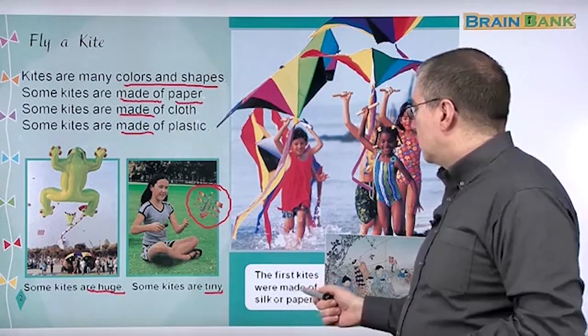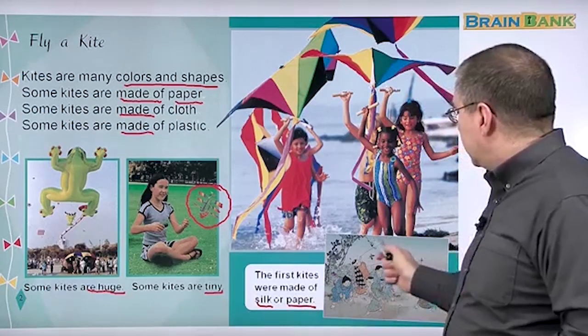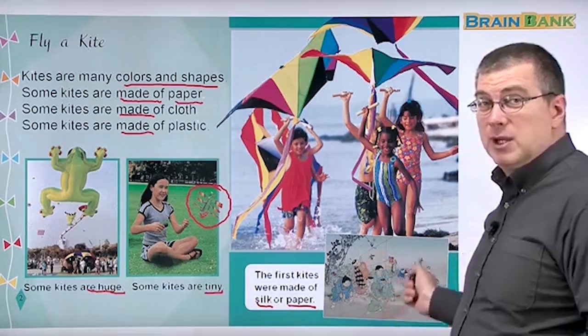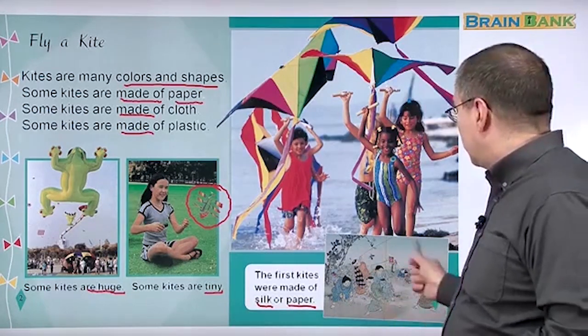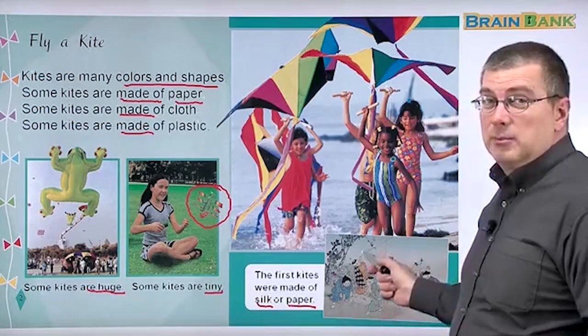The first kites were made of silk or paper. And we can see a very old drawing here. This looks like an old Korean drawing, right? Could be Korean, could be Chinese, could be Japanese, somewhere in East Asia, very traditional painting.